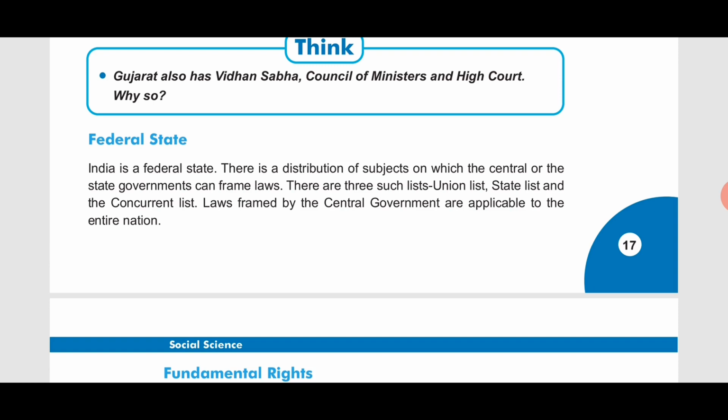And the concurrent list: there are some laws or rules and regulations which are made by both the state government and the union or central government. Both together decide and make some laws that come under the concurrent list. Laws framed by the central government are applicable to the entire nation.